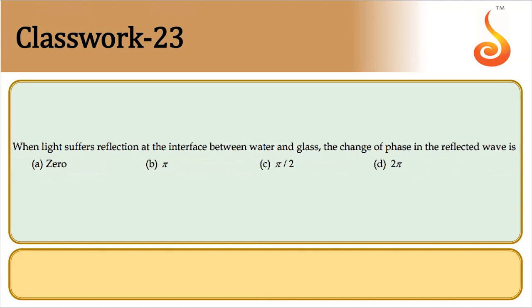When light suffers reflection at the interface between water and glass, the change in phase in the reflected wave is 0, pi, pi by 2, or 2 pi. So the interface is between water and glass. That means it is going from water to glass. You know, water is a rarer medium compared to glass. Glass will be denser.